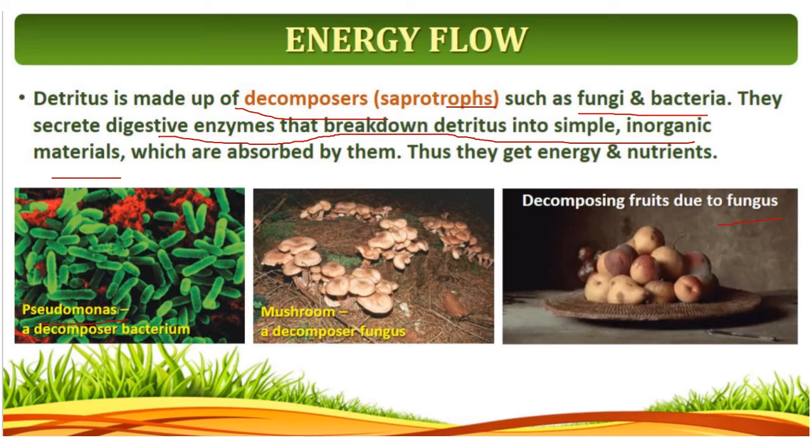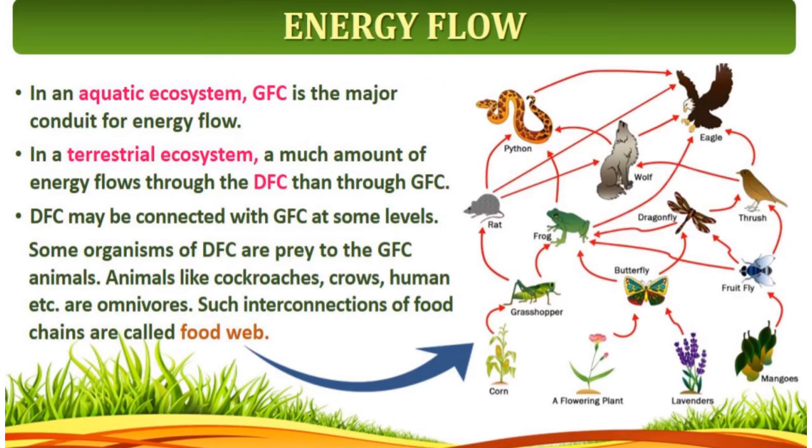Fungus. So it is decomposing the fruits. The next slide. This is the drawing which they have here. It is the food web. In the aquatic ecosystem, GFC is a major conductor for the flow of energy, whereas in the terrestrial ecosystem, a large amount of energy flows through the detritus food chain rather than the grazing food chain.